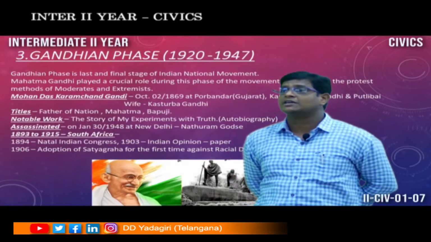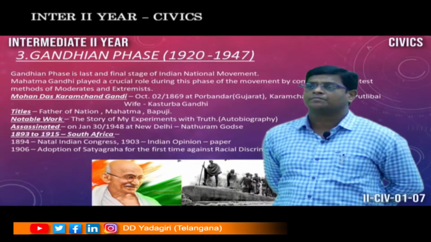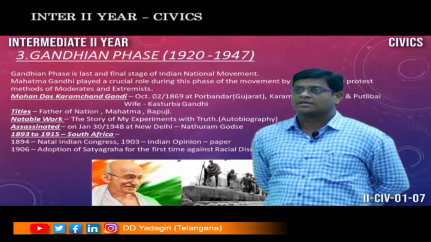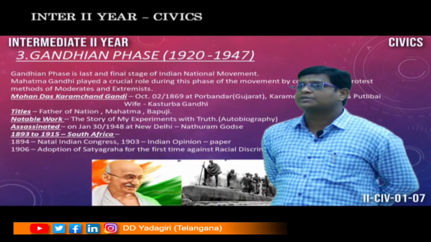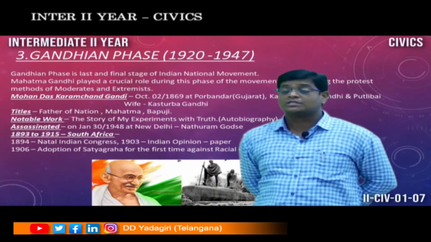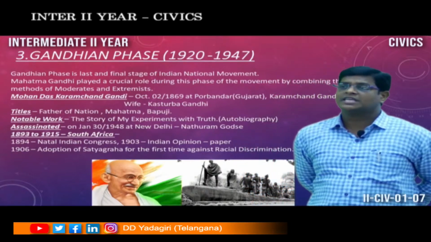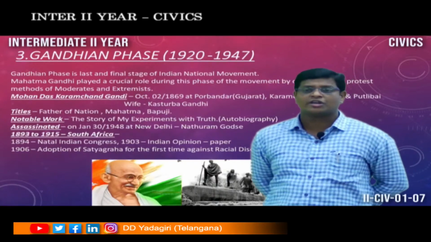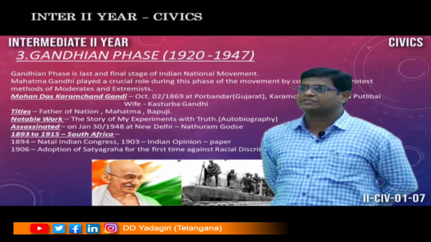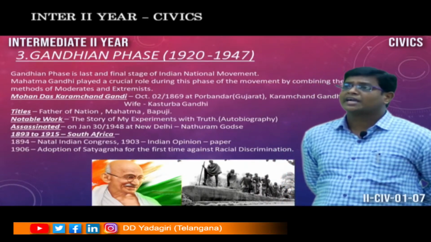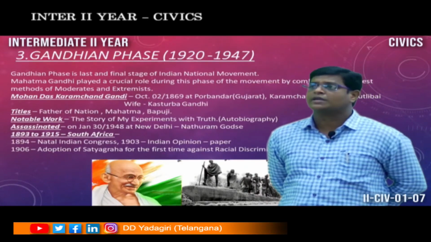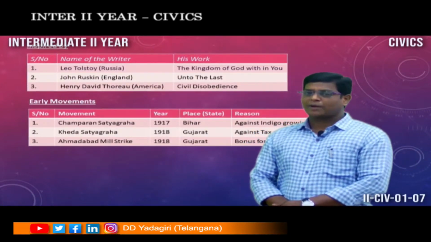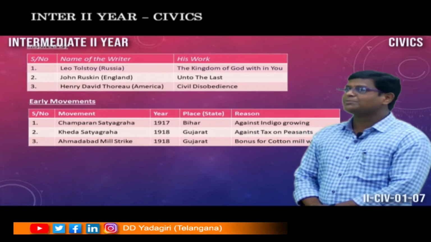Mahatma Gandhi in the year 1903 at South Africa. A very important thing is that in the year 1906, Mahatma Gandhi adopted Satyagraha, which is the first and foremost thing observed by Mahatma Gandhi against the racial discrimination of the Britishers. That is why he contributed a lot in South Africa, and you know very well, Mahatma Gandhi was inspired by some eminent personalities.